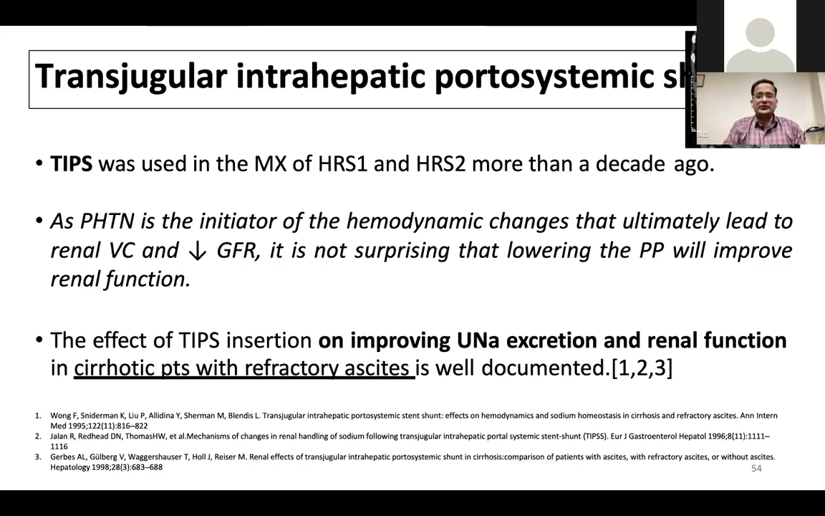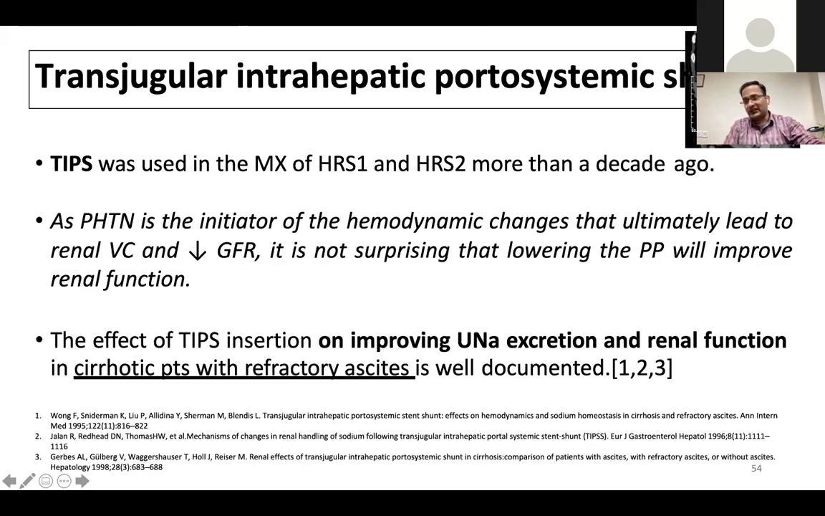It has been in use for HRS for the last 10 to 15 years or so, and TIPS consistently improves urinary sodium excretion and renal dysfunction in patients with cirrhosis and refractory ascites, and it is very well documented. But it takes some time, maybe a month or two, for creatinine and ascites to resolve, and 70 to 80% of the patients do respond. Of course, we should rule out CKD or other causes of kidney injury before the patient undergoes TIPS. TIPS increases the blood flow to the heart. Direct pressure is transmitted to the heart.